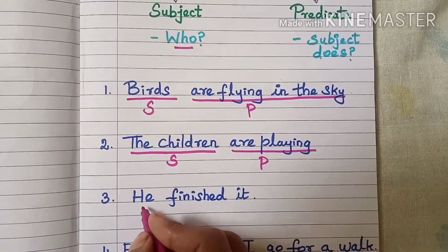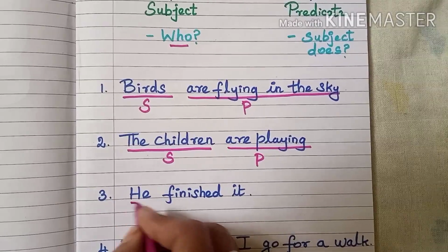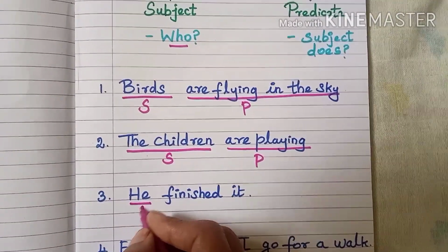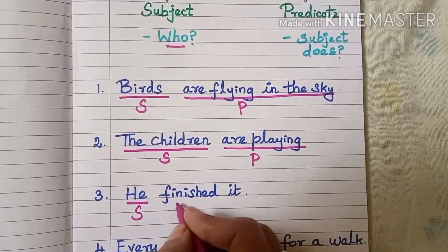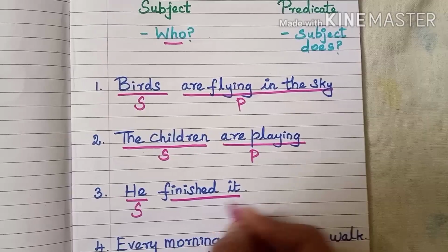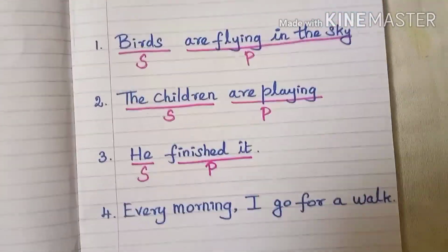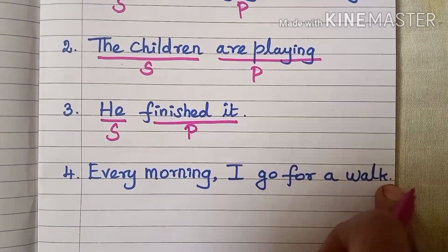What is the pronoun here? He. So he is the action doer here. So subject here is he. The remaining part comes under predicate.